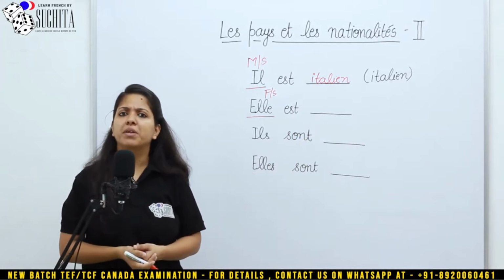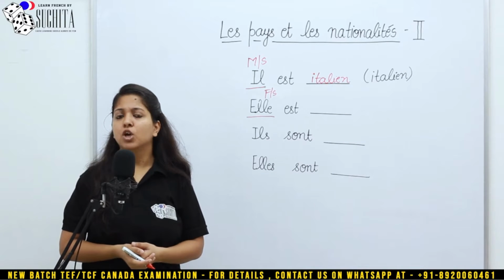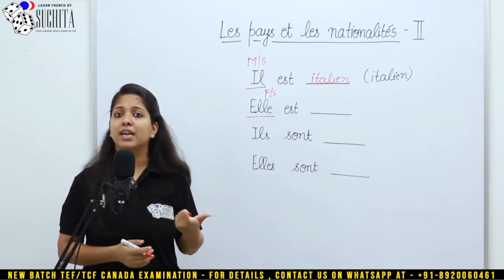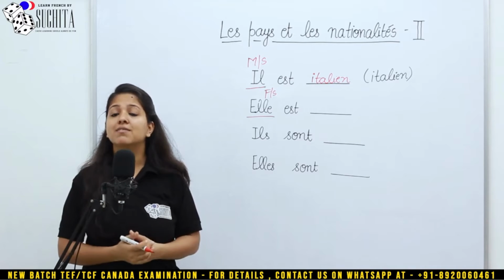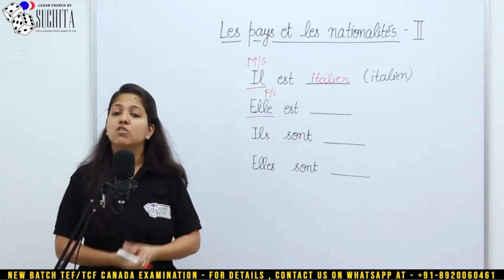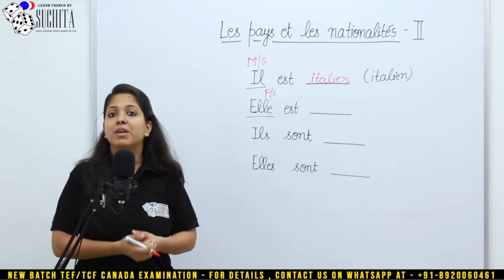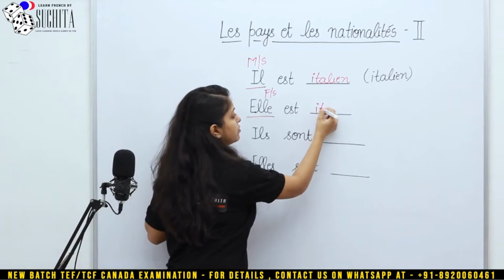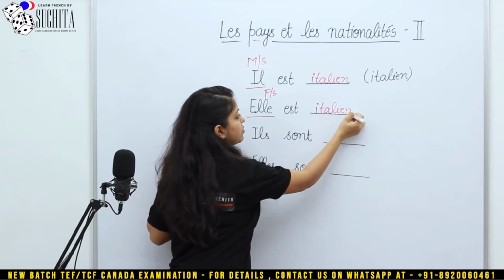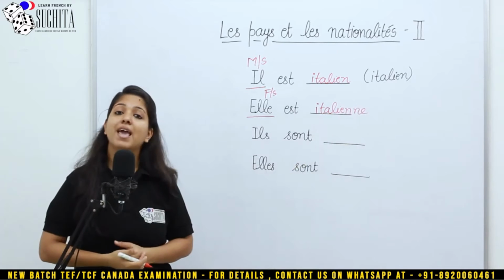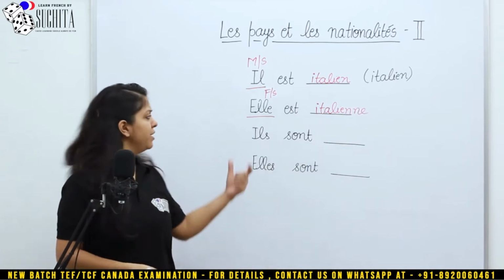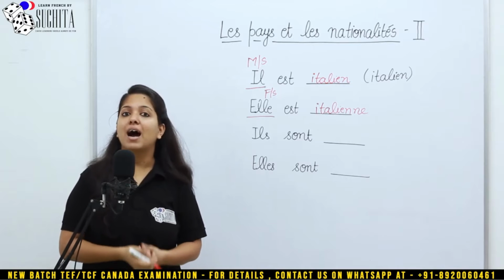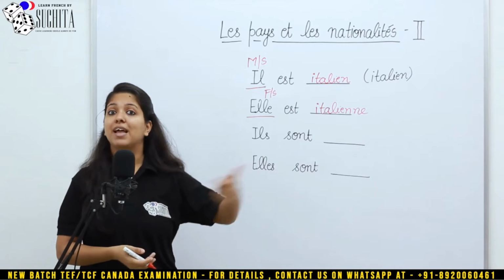So how do you make the feminine of the nationality Italien? You remember in the previous video I told you the nationalities which end with en, if you want to make their feminines, you add E-double-N-E. So that is how we make the feminine of Italien. Elle est italienne. Let's look at the third example, which is ils sont. They are. Ils sont italiens.